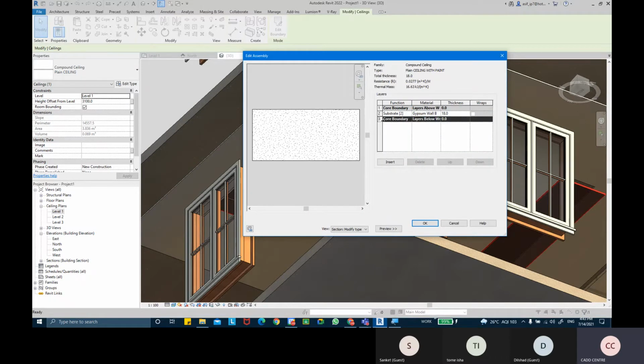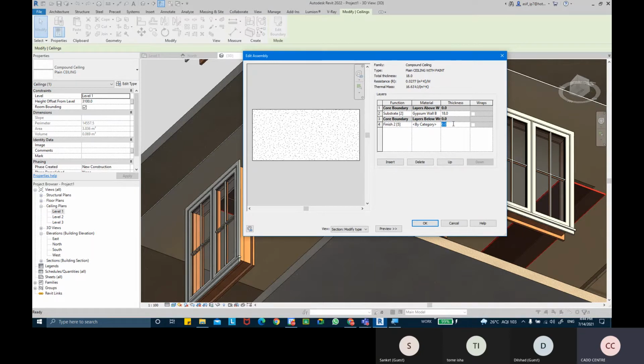And now we can insert another layer of paint just like we inserted in the walls. So a new layer is inserted. You can bring this down below the core boundary and we'll choose the function type as finish 2, not finish 1, because it's a ceiling inside my rooms.